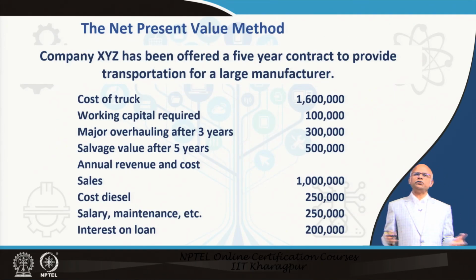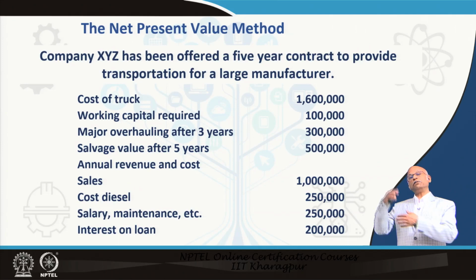Here is an example. Suppose you have a business, some company XYZ has been offered a 5-year contract to provide a truck for a large manufacturer. The truck costs, suppose, 16 lakh rupees and you need working capital of 1 lakh, meaning day to day expenses like buying diesel, then some money for maintenance, some money to be paid to the driver for the road, like say toll tax or something.